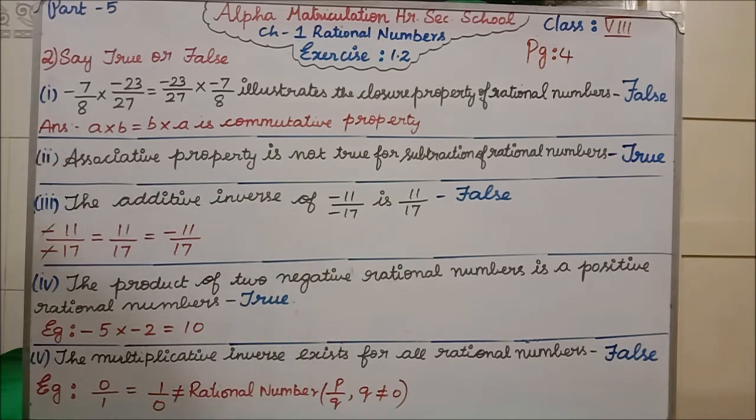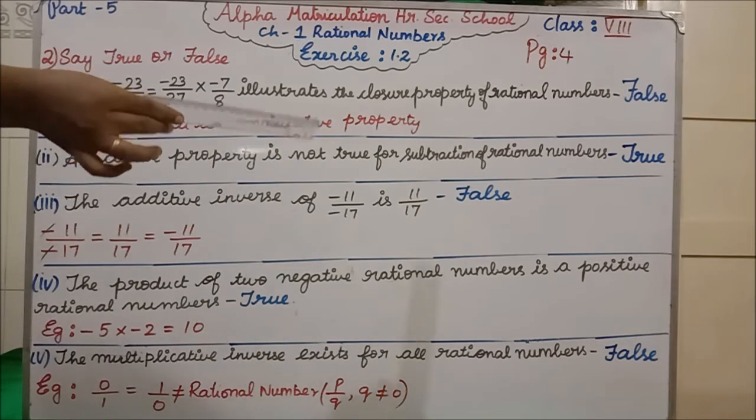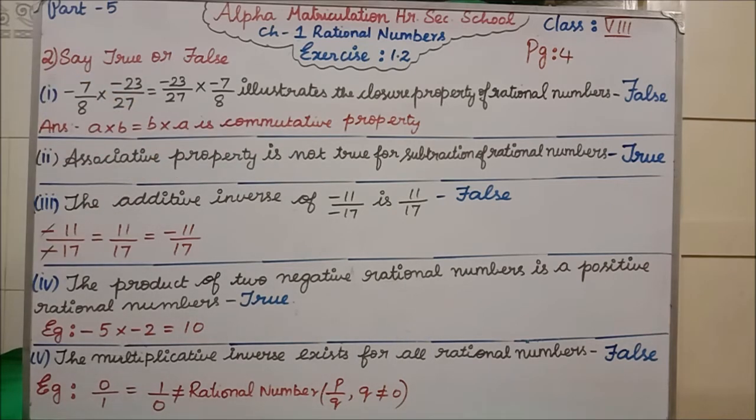Additive inverse means what I have told you, opposite sign. If your question is in positive, you have to write the answer in the negative. If the question is in the negative, you have to write the answer in the positive. Since our question is in positive, we have to write the answer in negative. See, minus 11 divided by 17. But they have given positive 11 divided by 17. So we have written false.